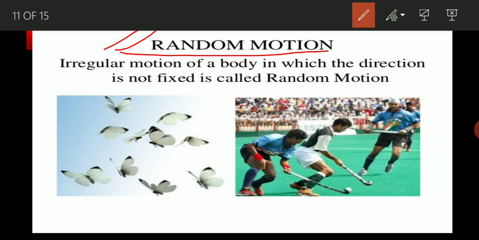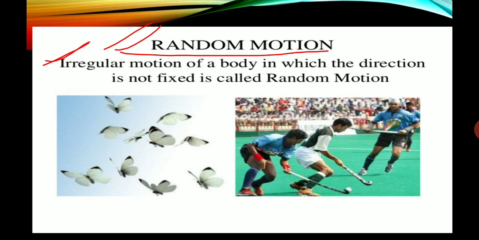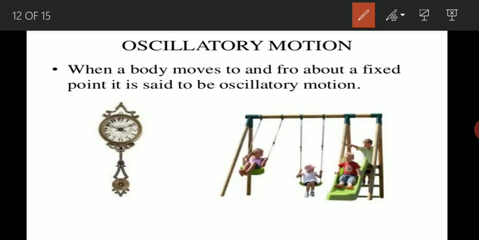Like when you see birds flying in the sky, sometimes they move straight, after that they take a curved path, they can show a circular path also, they can show zigzag motion also. So the direction is not fixed, they show various types of motion. These kinds of motion are said to be random motion. If we are going to define random motion, we can say that the irregular motion of a body in which the direction is not fixed is called random motion. Clear?